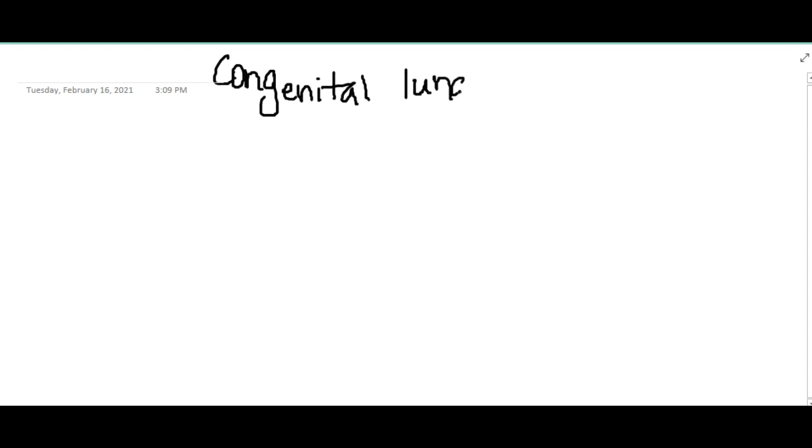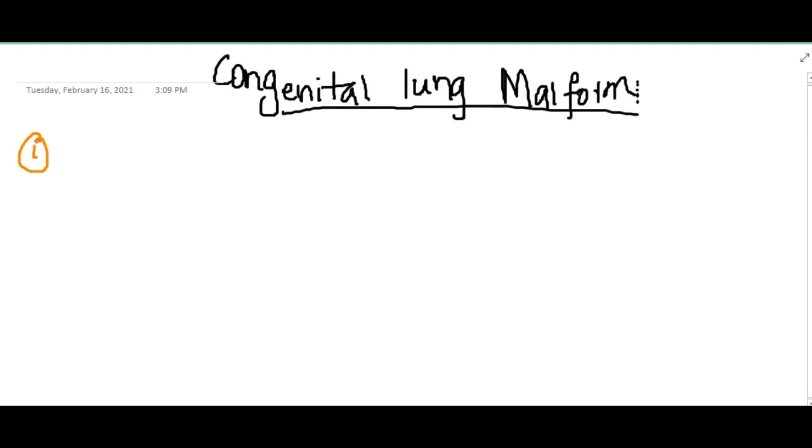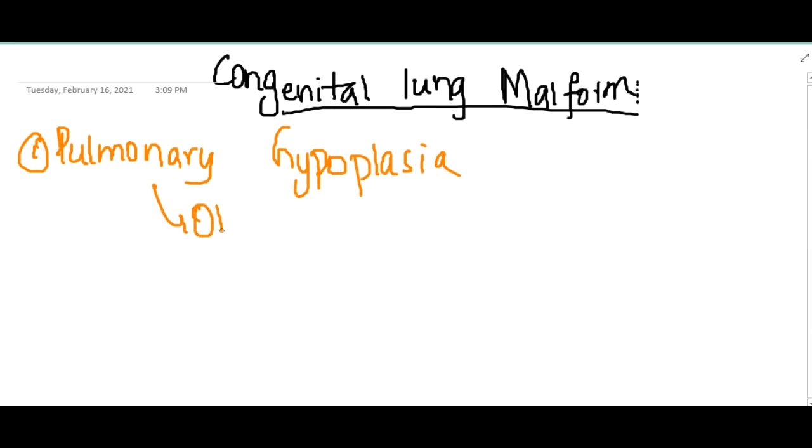Then we have the next topic, congenital lung malformations. We have mainly 4 different types of congenital lung malformations. One, it can be pulmonary hypoplasia. Pulmonary hypoplasia can occur mainly in the setting of oligohydramnios in the womb. When the baby has decreased amniotic fluid, then the lungs are not formed properly, because amniotic fluid is very important for the formation of proper lungs.